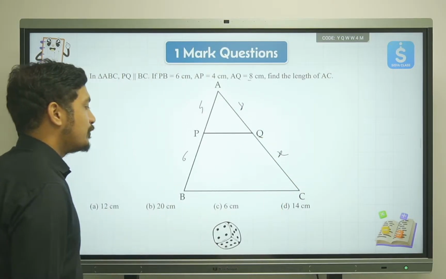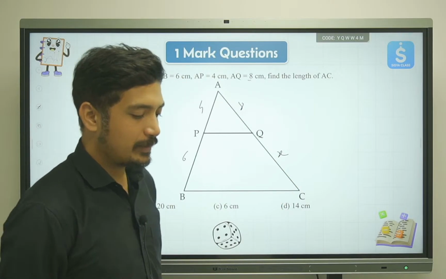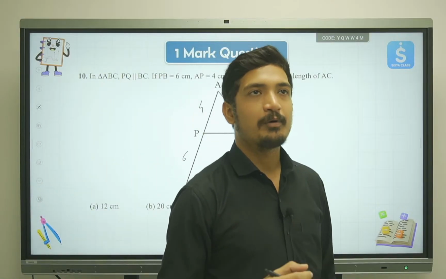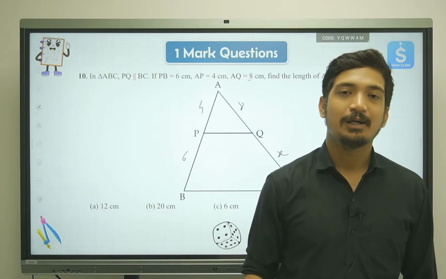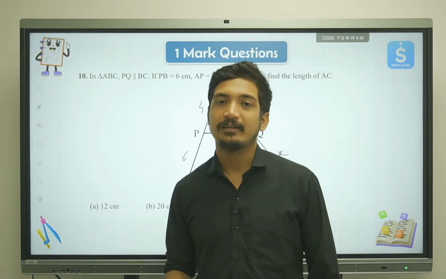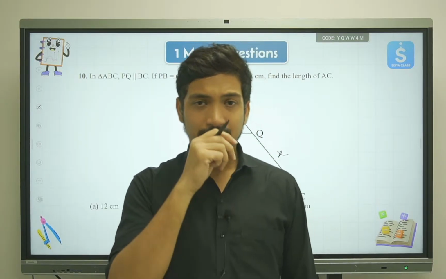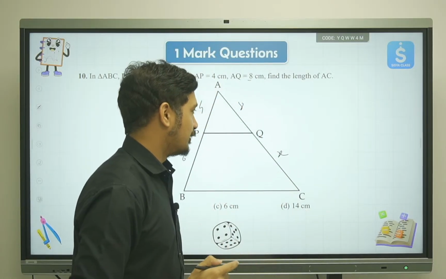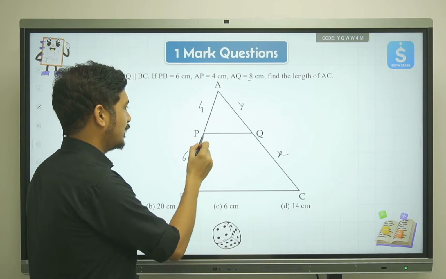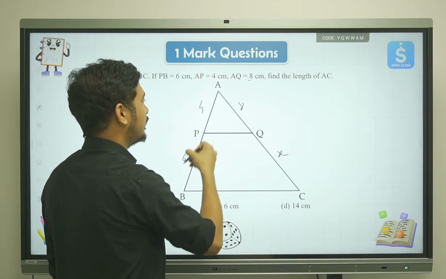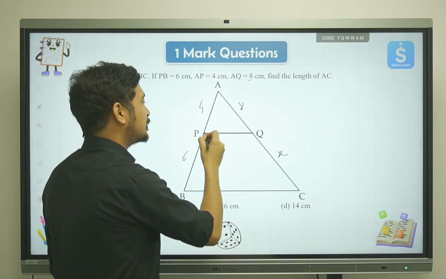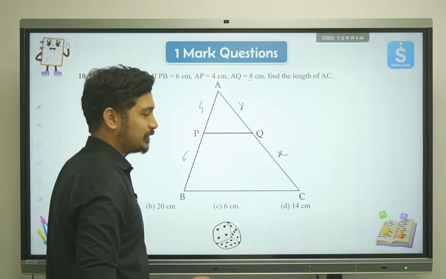Now here, if you remember, the very first theorem in the triangle chapter is the basic proportionality theorem, right? We can use it because we have a line intersecting two sides of a triangle and parallel to the third side, which is the base.